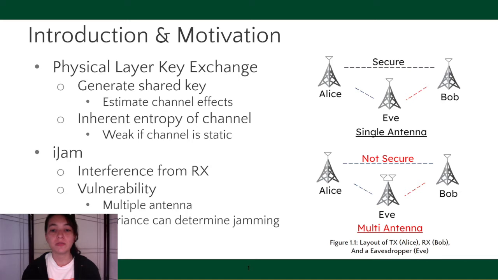An example of such physical layer key generation schemes is iJam, through which the transmitter duplicates each key symbol and transmits it back to back, while the legitimate receiver randomly jams one of the copies. This method is known to provide physical layer security against single antenna eavesdroppers who cannot differentiate between the jammed and unjammed signals. However, this method is not secure against multi-antenna eavesdroppers who equalize the wiretap channel effect and may leverage the variance between channel receptions to identify the jammed and unjammed signals.